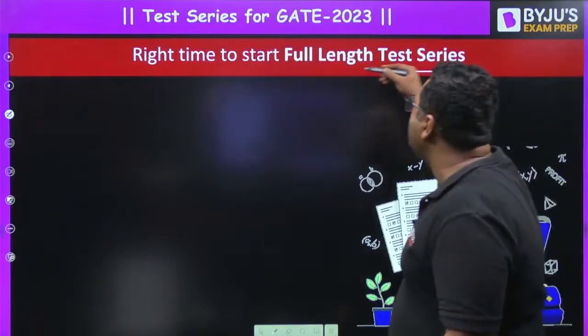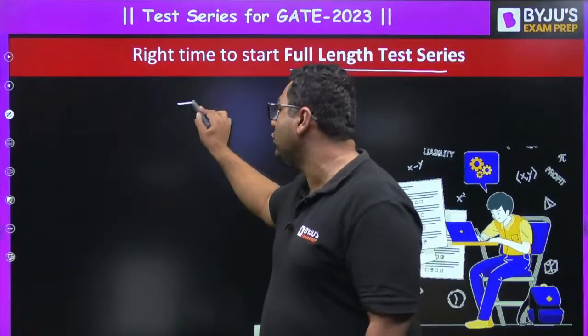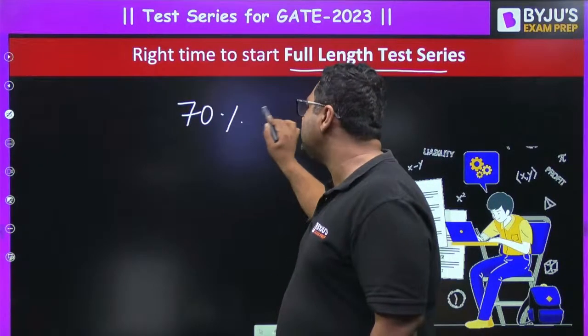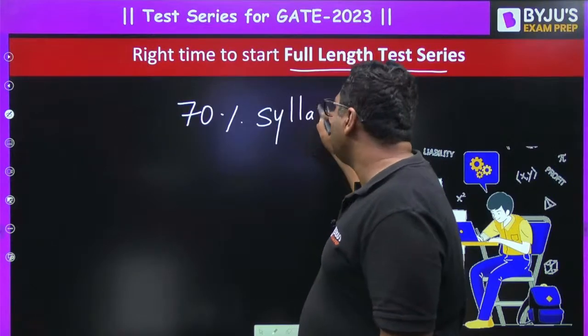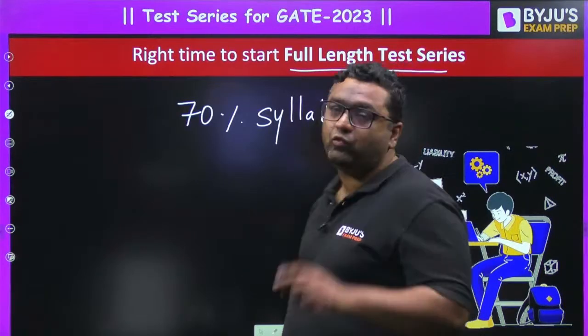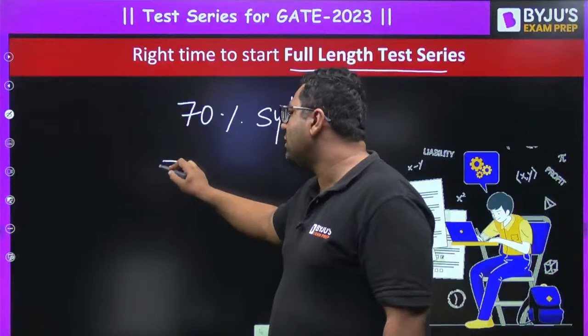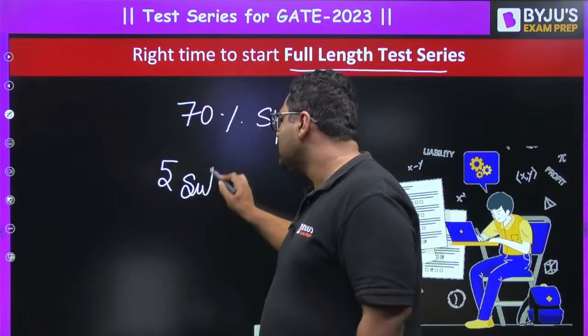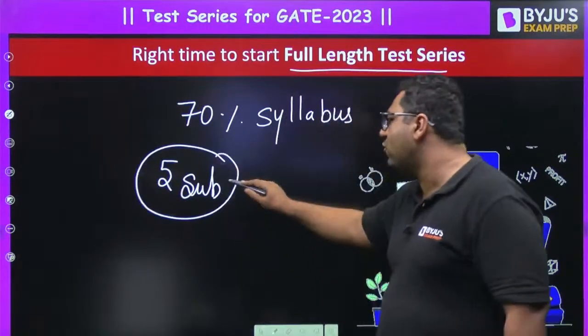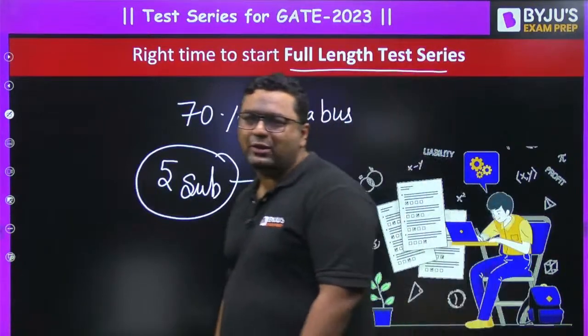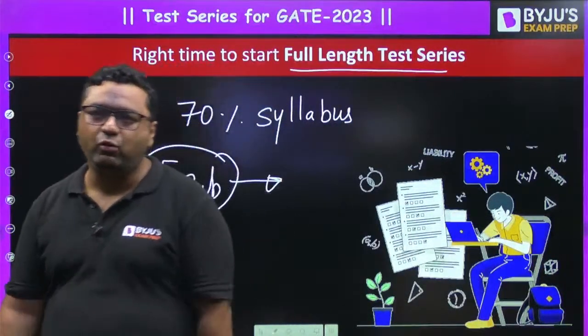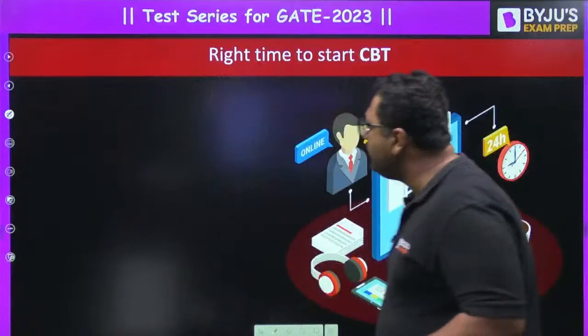Now, what is the right time to go for a full length test series? I already told you, once your 70% syllabus is over, you can go for a full length test series. Or one more condition: when you complete up to 5 subjects. So after 5 subjects, you can go for it. 5 to 6 subjects, including maths. So that will be the right time.